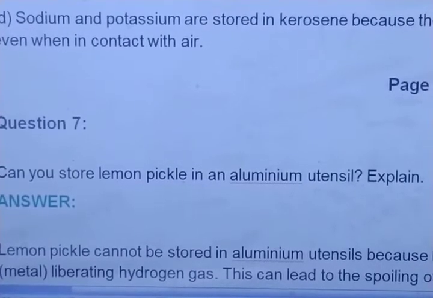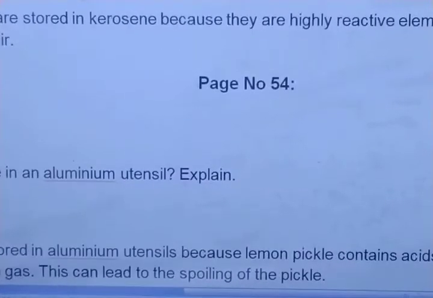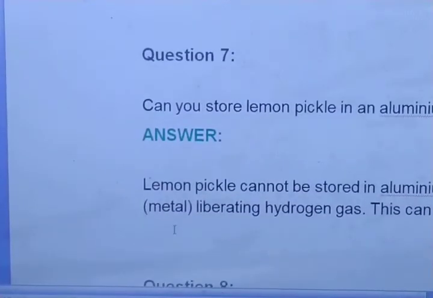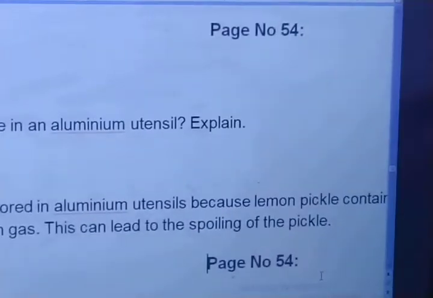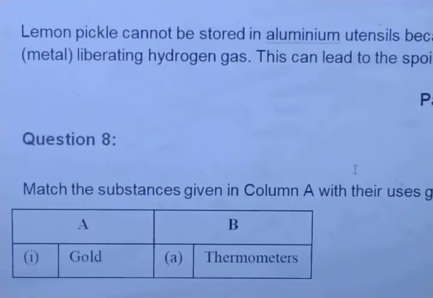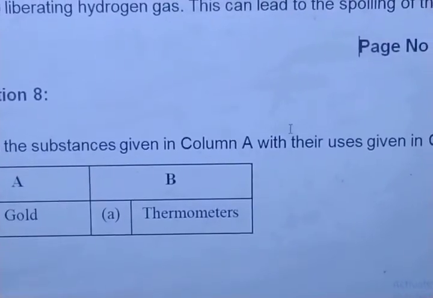So lemon pickle cannot be stored in an aluminum utensil because lemon pickle contains acids which can react with aluminum. A metal reacting with acid gives hydrogen gas. So they liberate hydrogen gas, and this can lead to spoiling of the pickle. Now you can give the reaction: if we put it into aluminium, what will happen? They will liberate hydrogen gas.